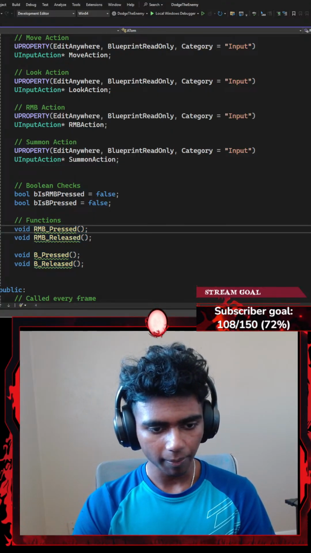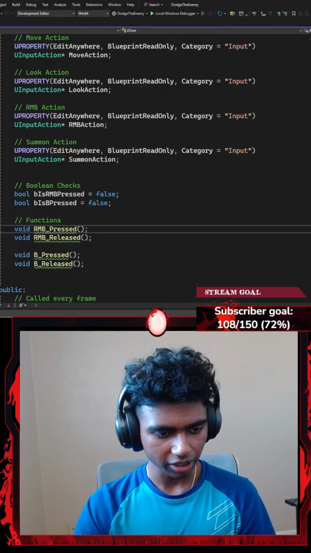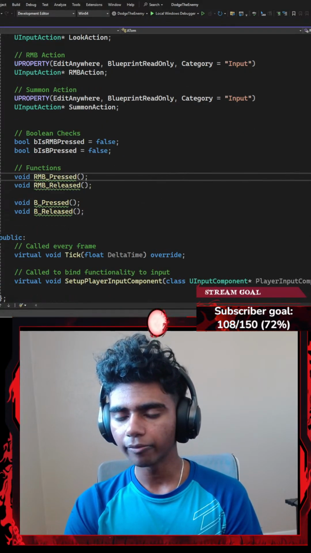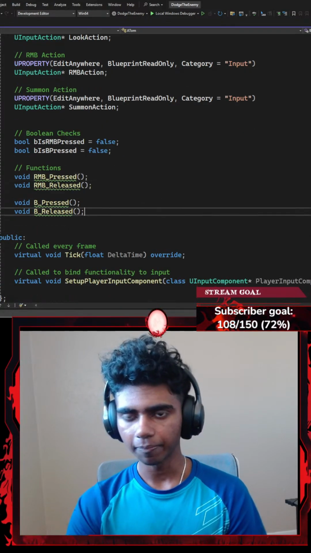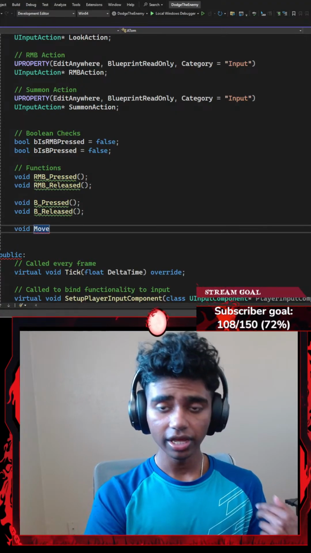Okay, that's it. Let me just hop back up here. There we go. Just got to make sure everything goes good. Okay, perfect. Let me just get my OBS back here as well. Okay, that's it. Now, once I'm done with that, I'm going to create another function called something like move function that now